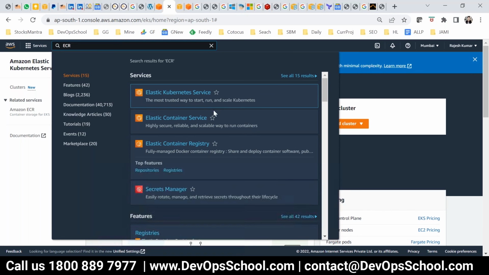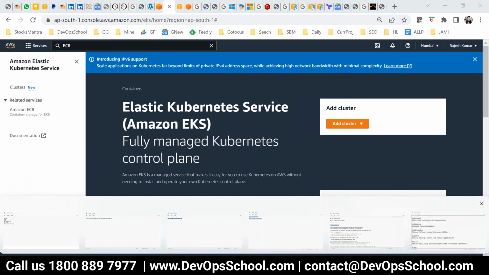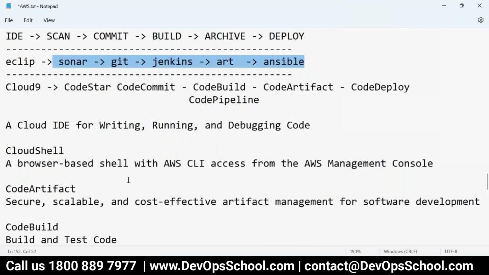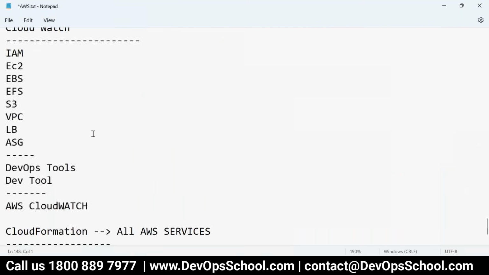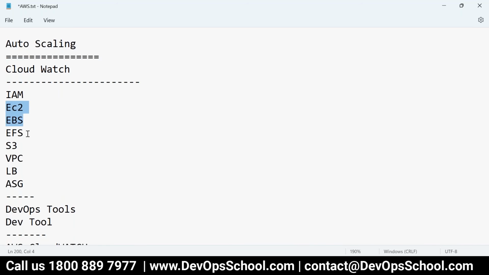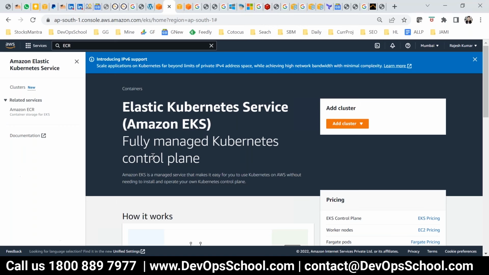Okay, so now the next thing is, how do we practice it? Many of the services I have already demoed. That's called fundamental services. So fundamental services are like this one and this one. These are all fundamental services. But yes, DevTools, CloudWatch, and promotions and stuff like that, I just introduced the services and their use cases. Now the question is, how do you learn?